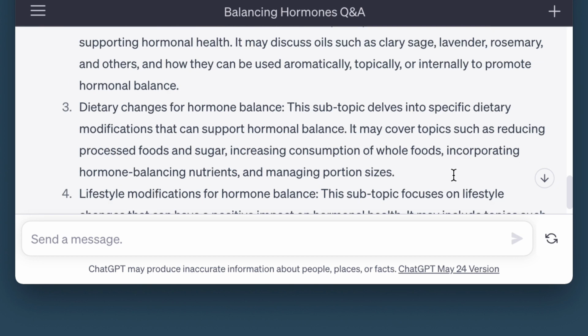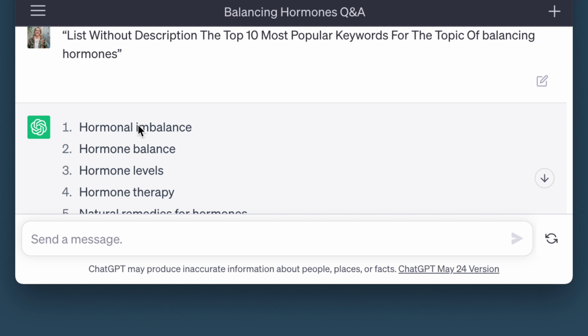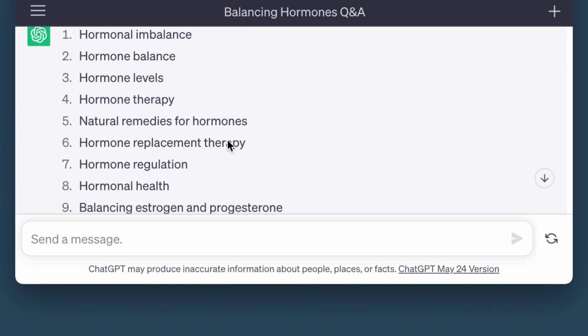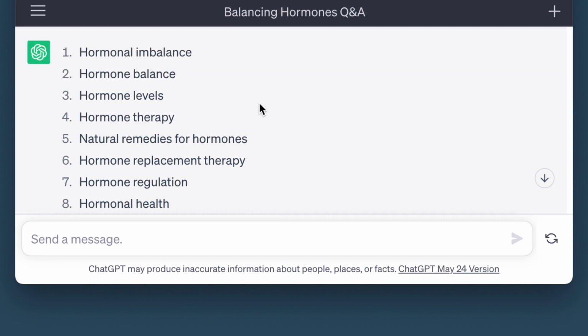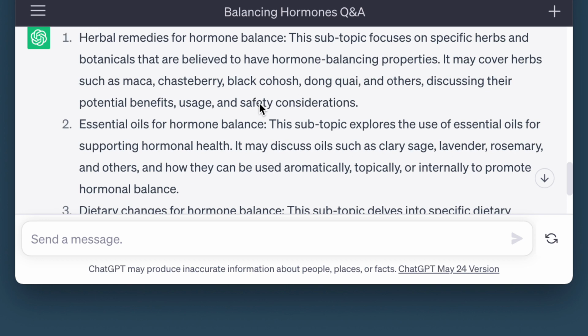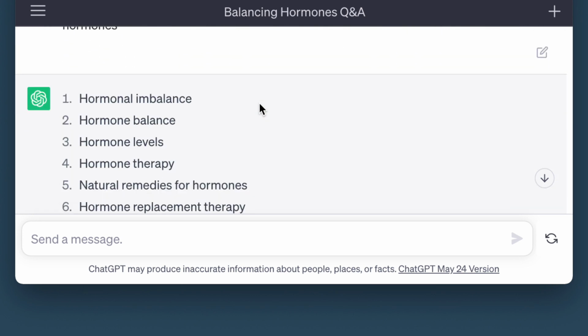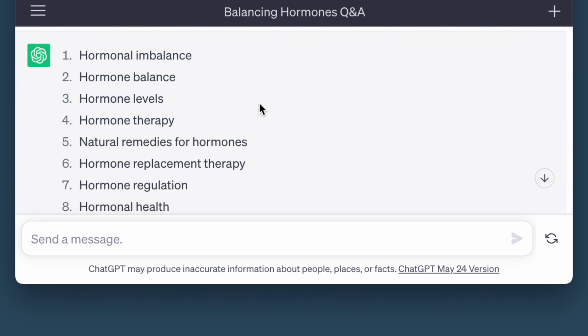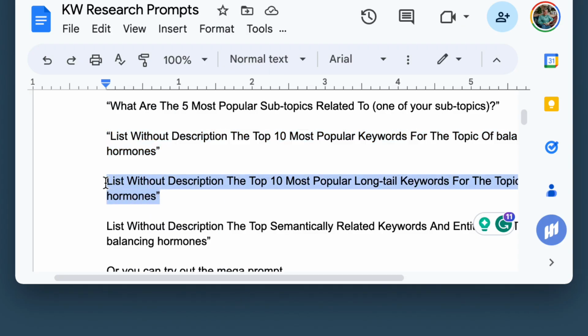So look, see here. The top 10 most popular keywords are hormone imbalance, hormone balance, hormone levels, hormone therapy, all of this stuff. Okay, this is amazing. Whereas the earlier results are your content ideas, things that you can blog about, these are great ideas that you can use for optimizing your pages and primary keywords.